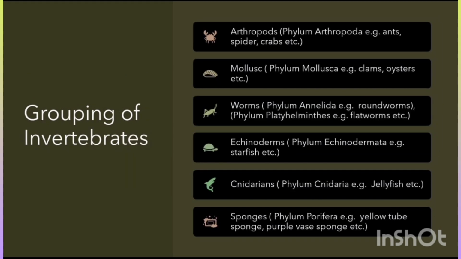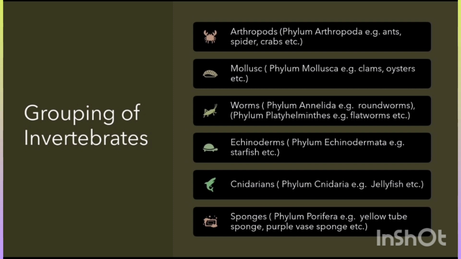While scientists have divided invertebrates into six groups depending upon their feeding habit, their reproduction method, how they are living with each other, their interaction with each other, how they are growing, which type of skeleton is there in them, and which type of habitat they are living in, etc. These groups are arthropods, belonging to phylum Arthropoda. Examples: ants, spiders, crabs, lobsters, shrimps, all the types of insects, etc. are considered to be arthropods.